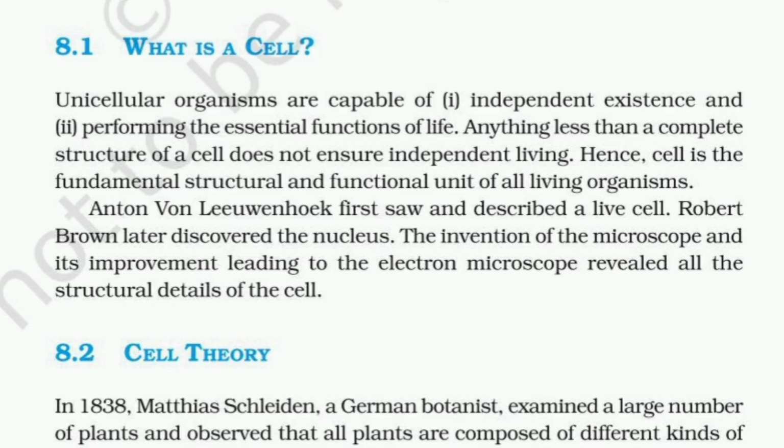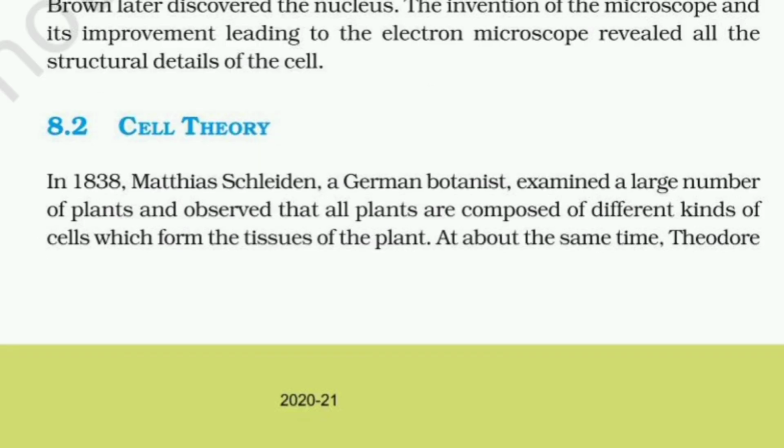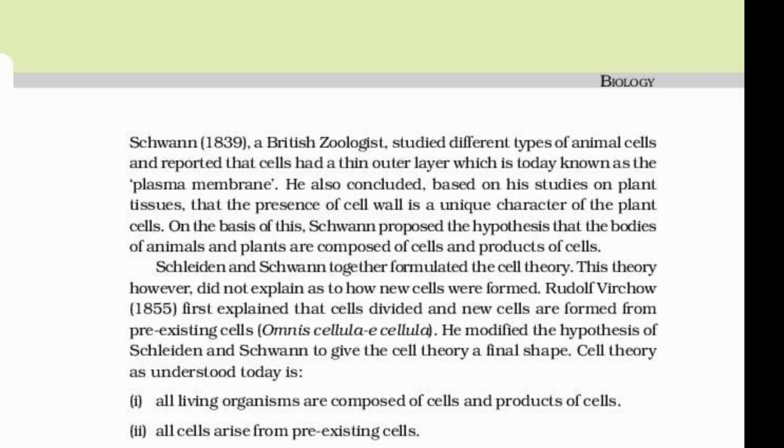Cell theory. In 1838, Matthias Schleiden, a German botanist, examined a large number of plants and observed that all plants are composed of different kinds of cells which form the tissues of the plant. At about the same time, Theodor Schwann, a British zoologist, studied different types of animal cells and reported that the cells had a thin outer layer which is today known as the plasma membrane. He also concluded, based on his studies of plant tissues, that the presence of a cell wall is a unique character of the plant cells. On the basis of this, Schwann proposed the hypothesis that the bodies of animals and plants are composed of cells and other products of cells.